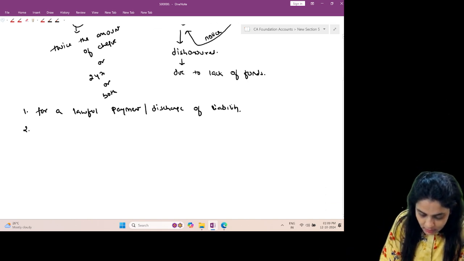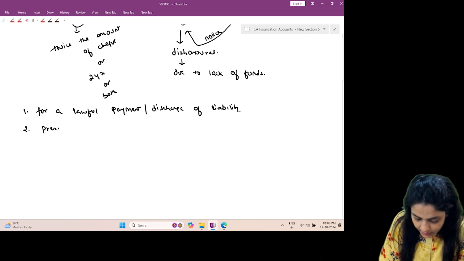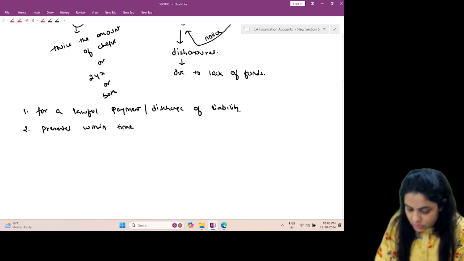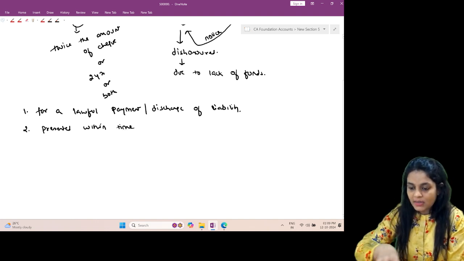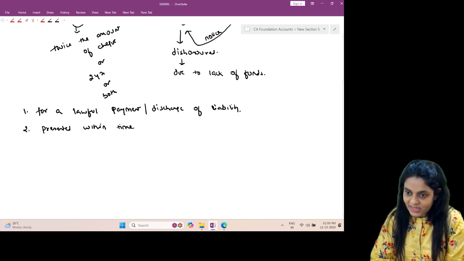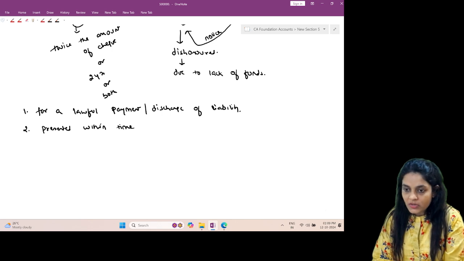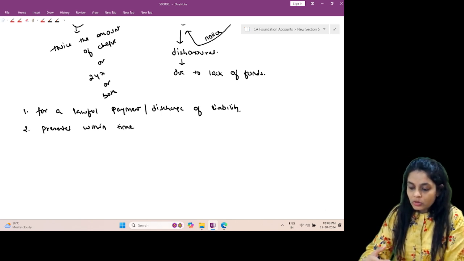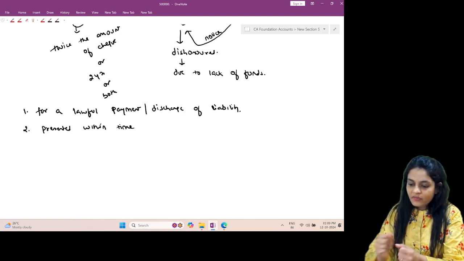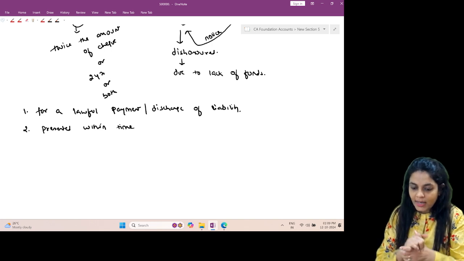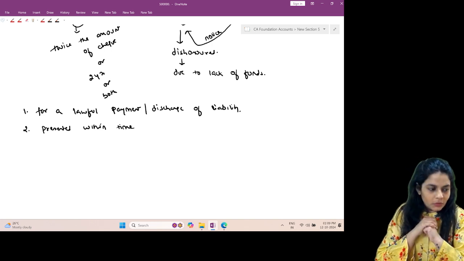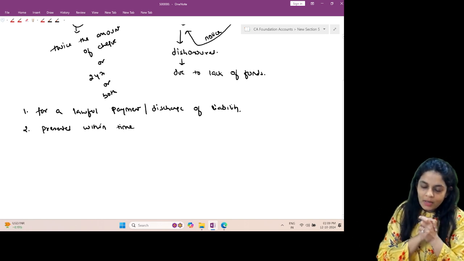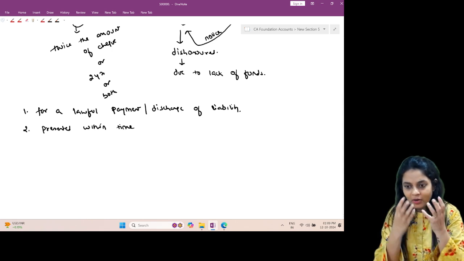Second, it should be presented within time. See, a cheque has to be presented within 3 months. If a cheque is in the market for more than 3 months, it becomes a stale cheque. So, as per the validity of the cheque or 3 months, whichever is earlier, the cheque must be presented, right? So, let's say you have kept the cheque. I gave you that 1 lakh cheque as a gift for your marriage. You're like, no, my son's naming ceremony money will come out of this only. So you are waiting for your son to come for your naming ceremony.